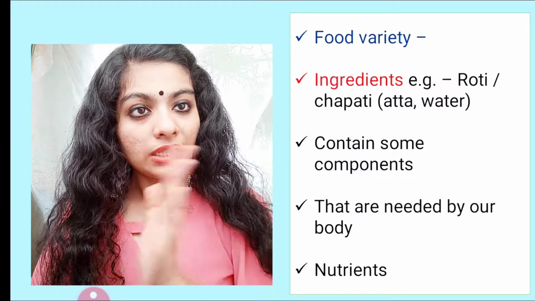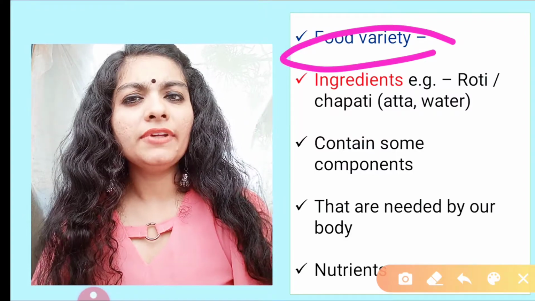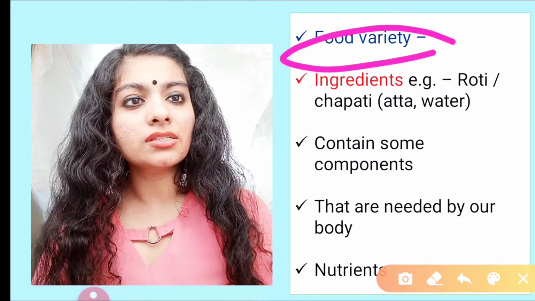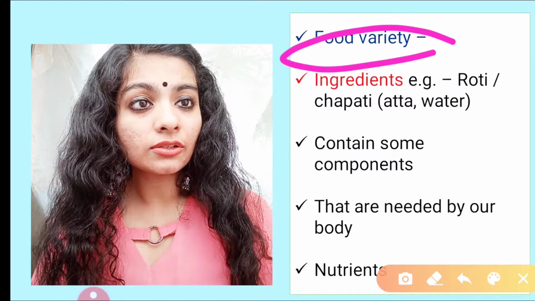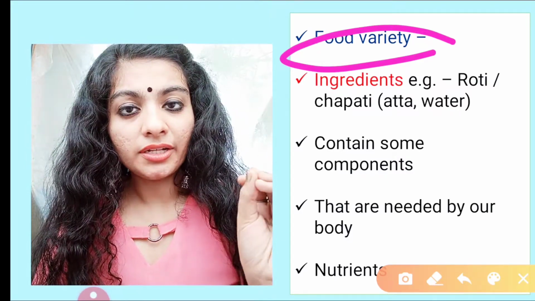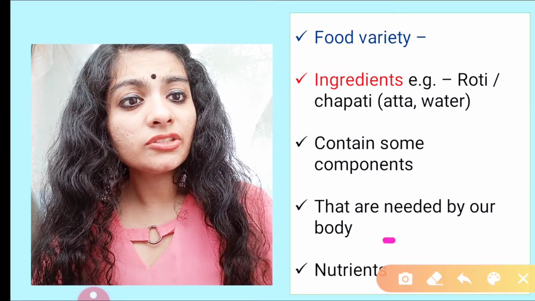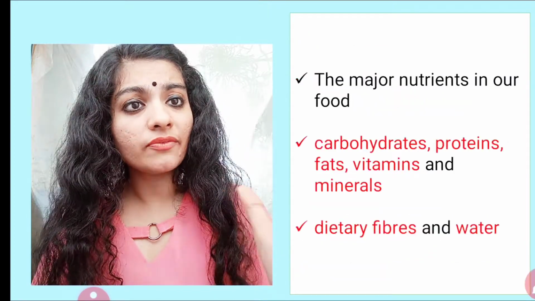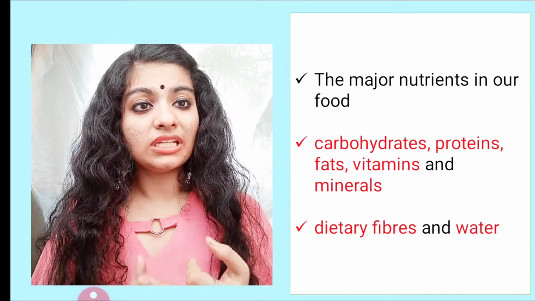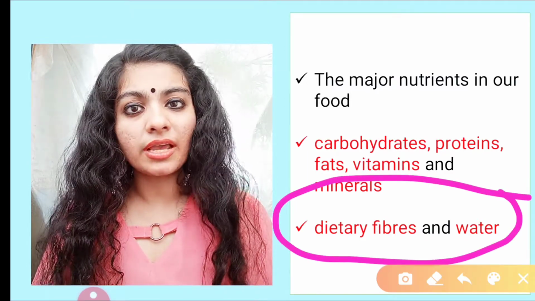Now, in the previous session, we had seen what food variety is, and we had discussed different keywords. We also discussed what ingredients are. If I take the example of roti or chapati, the ingredients include atta and water. Now, atta and water contain some components. These are nutrients, and these nutrients are needed by our body for several purposes. Some major nutrients in our food include carbohydrates, proteins, fats, vitamins and minerals, and some other nutrients include dietary fibers as well as water.